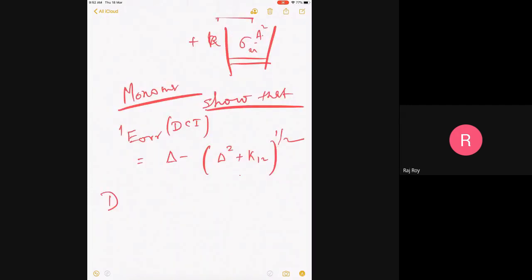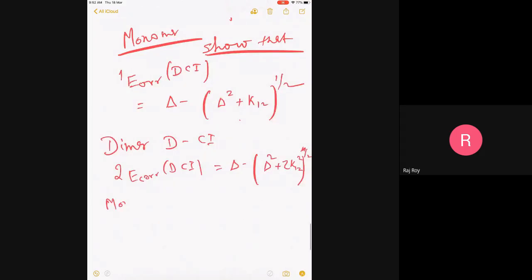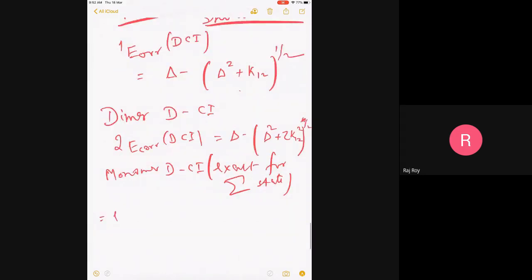So let me write down the dimer DCI, that is 2 E correlation. DCI is equal to, let me write it down, delta minus square root of delta square plus 2 K12 square, and the monomer DCI, which also happens to be exact for the singlet, for the sigma state, is equal to monomer E correlation.